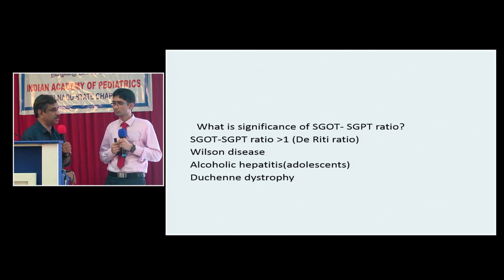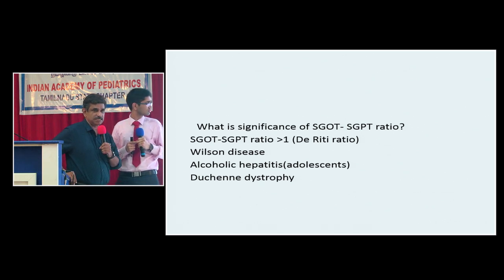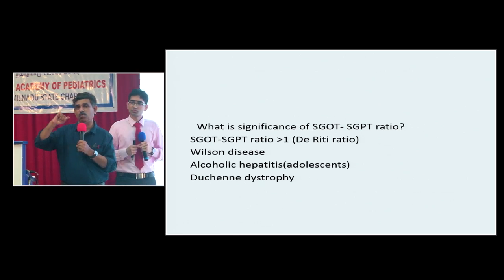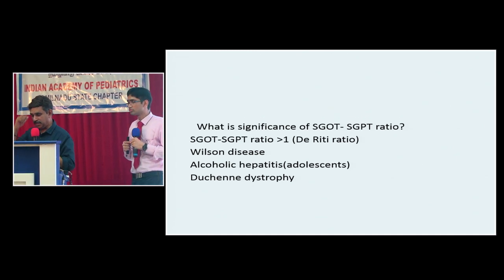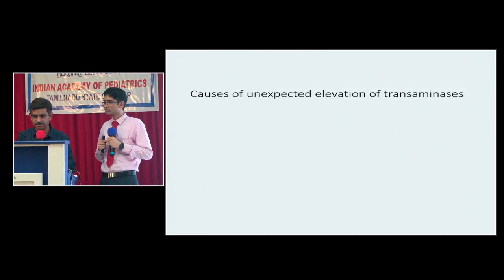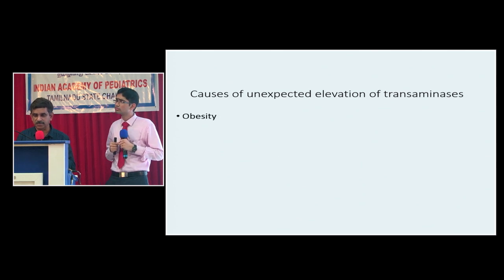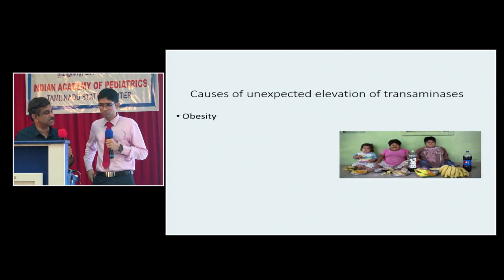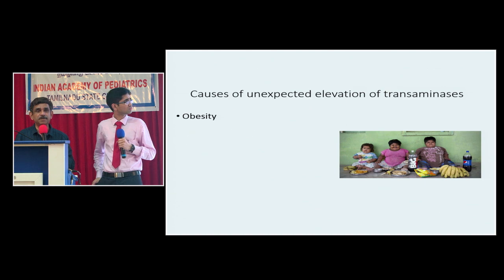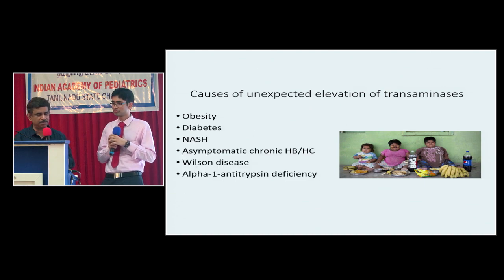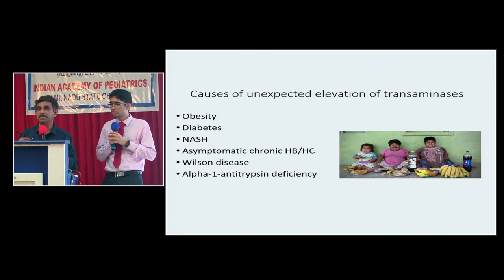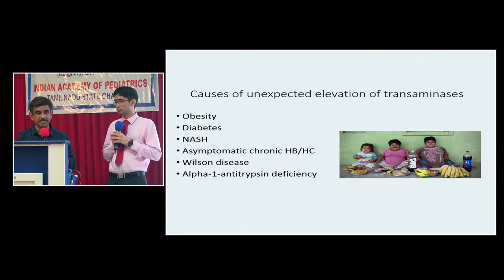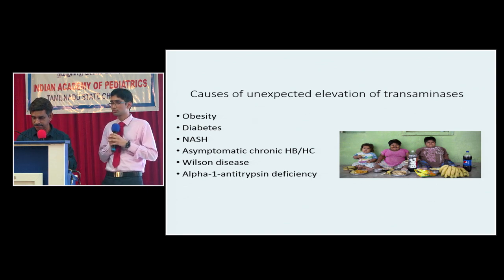Whenever you find a child with unexplained elevation of transaminases, especially when the SGOT is more than SGPT, always think of the possibility of an underlying muscle disease. He may be having Duchenne or some other myopathies. So these are some of the causes of unexpected elevation of transaminase. Obesity is one of the most important ones. Unexplained transaminases, think of obesity or diabetes. What is NASH? Non-alcoholic steatohepatitis. Also asymptomatic chronic hepatitis B, hepatitis C, Wilson disease, alpha-1 antitrypsin deficiency.